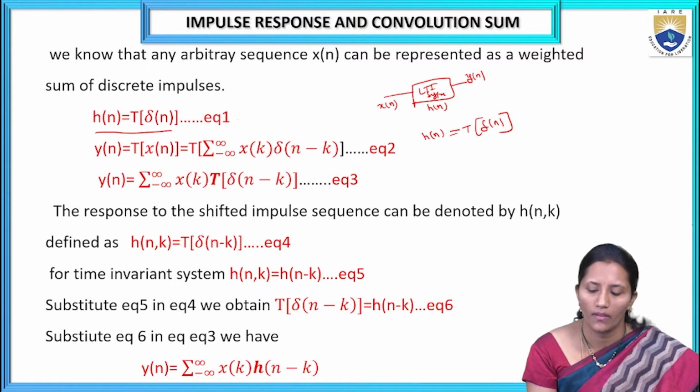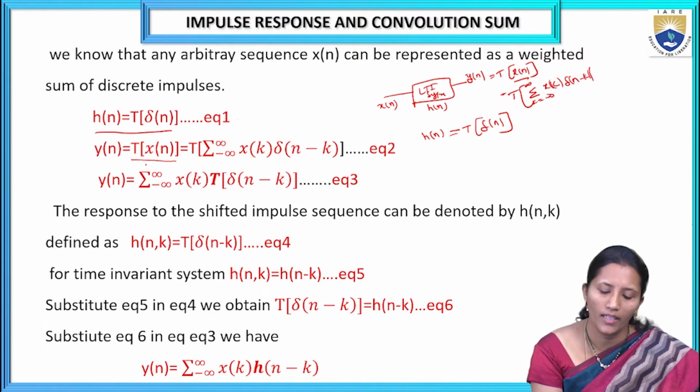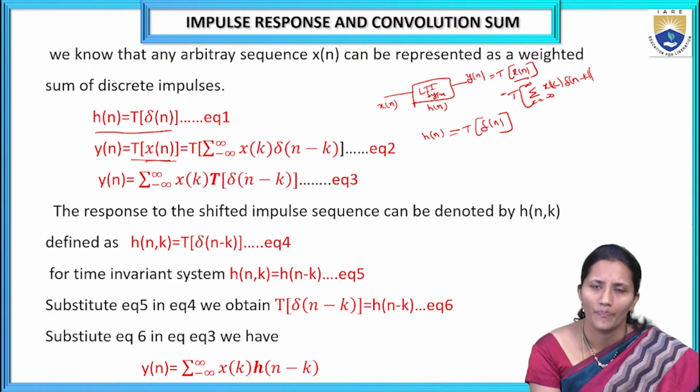But what is our aim? We have to find the response of the LTI system, that is y of n. So y of n is denoted by the transform of x of n. Here this x of n we can represent in terms of an arbitrary sequence, that is in terms of impulses: x of n is the sum over k from minus infinity to infinity of x of k into del of n minus k.